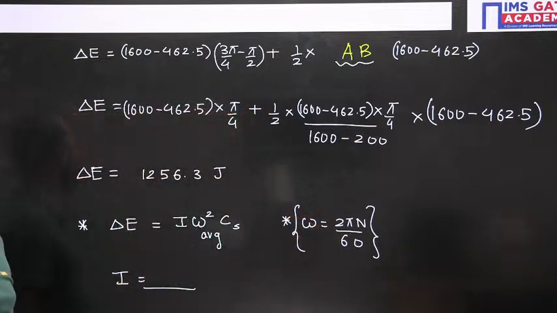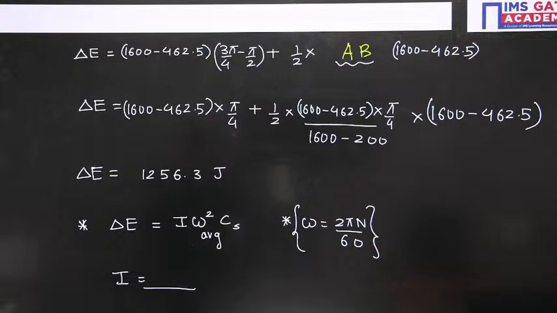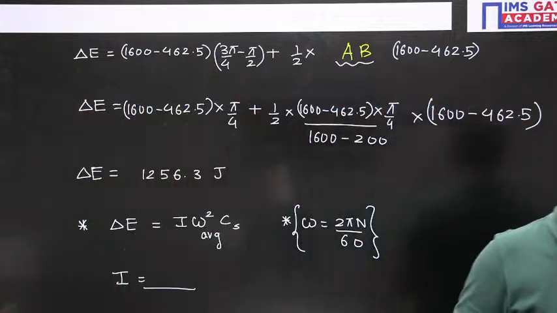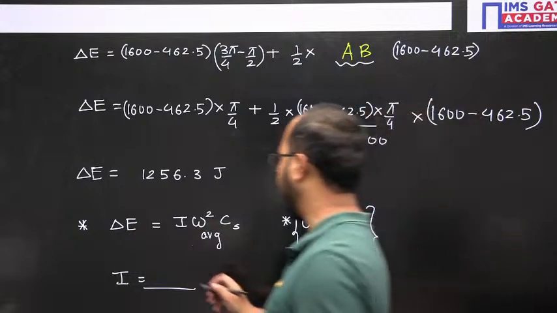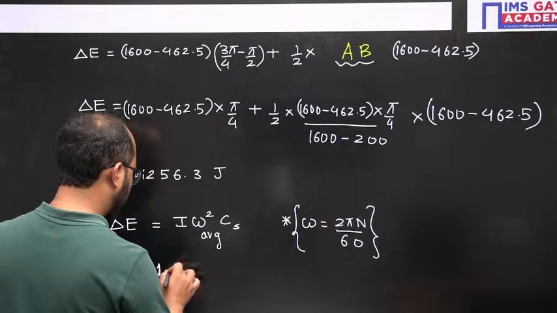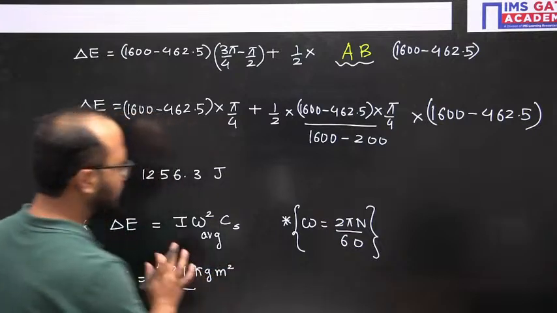Putting all those values, you will get the answer for the mass moment of inertia, everyone. Do it, everyone, fast. The answer, if you solve, will come to approximately 1.27. It will be coming finally 1.27 kg meter square. This is the final answer.